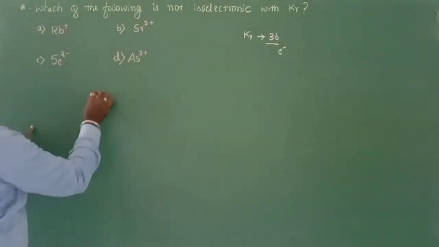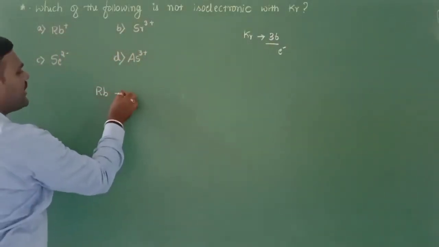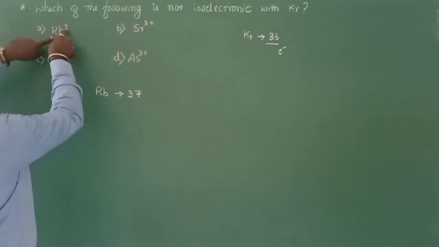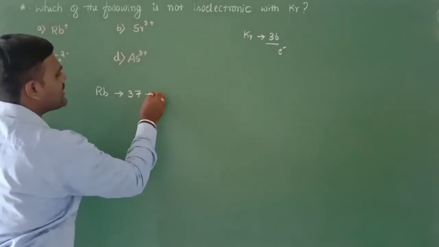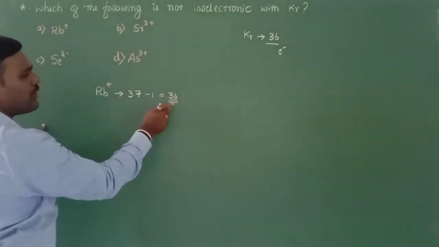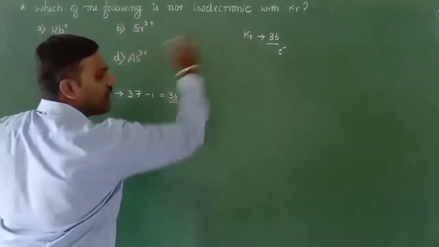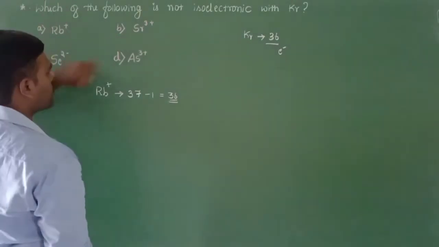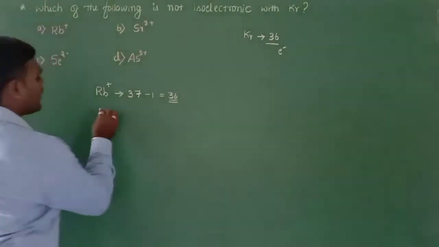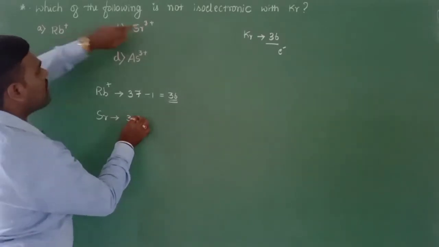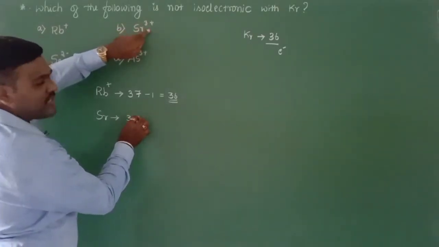Option 1 is rubidium, which has an atomic number of 37. Here they have placed one positive charge, which indicates loss of one electron. So the number of electrons in rubidium plus will be 36, which is isoelectronic with krypton. So this is not the right answer. If we go for the second option, strontium has an atomic number of 38, and